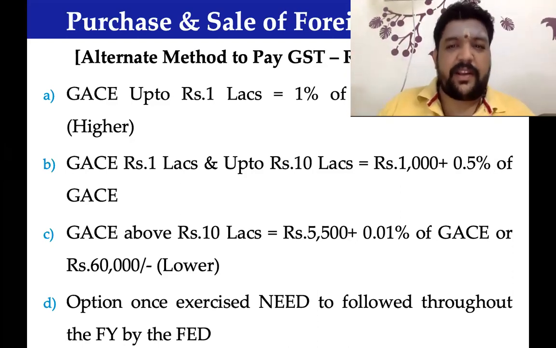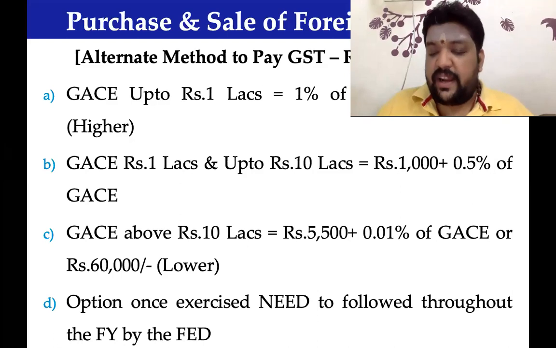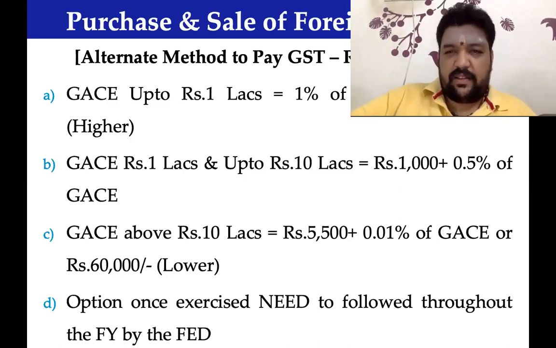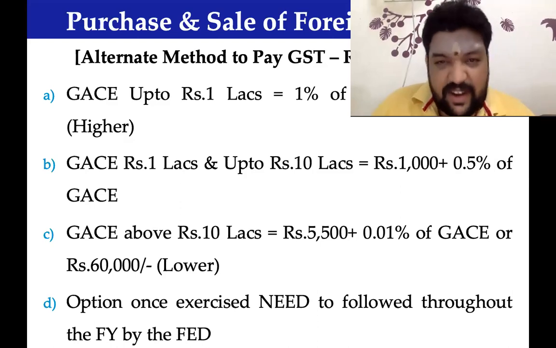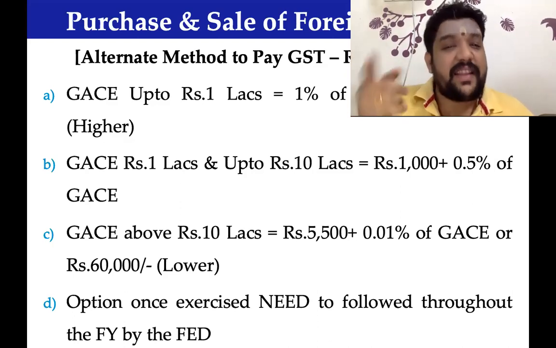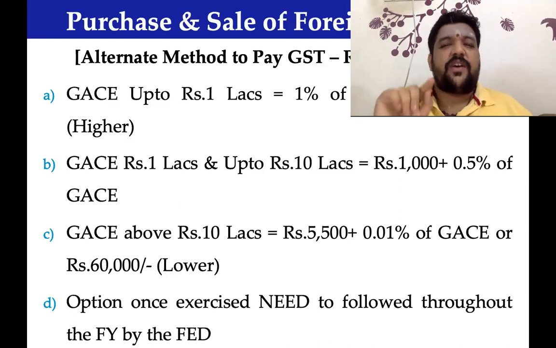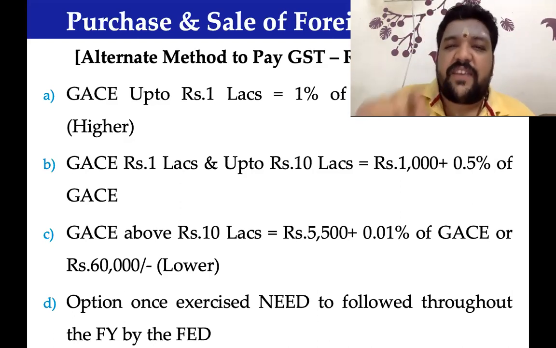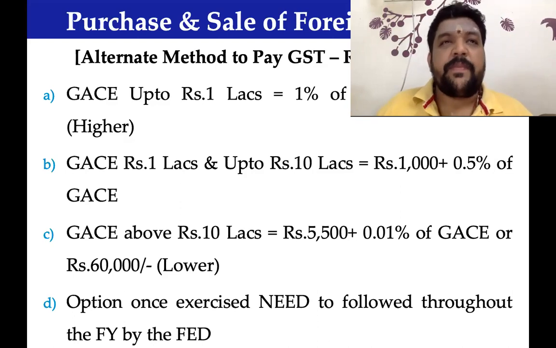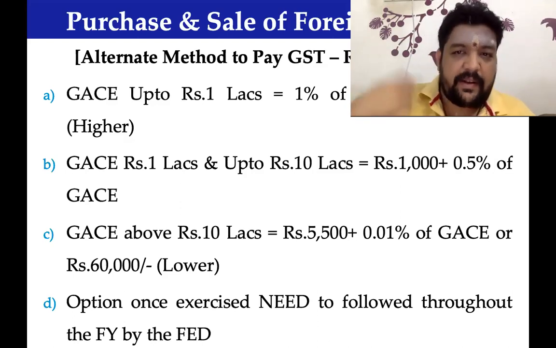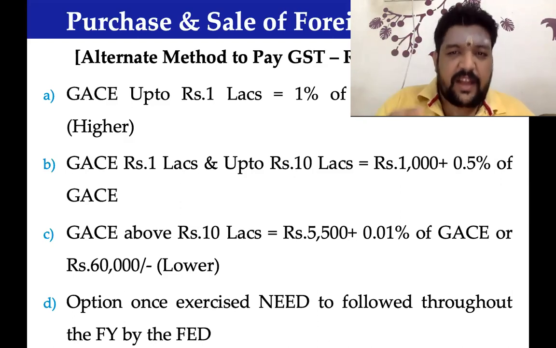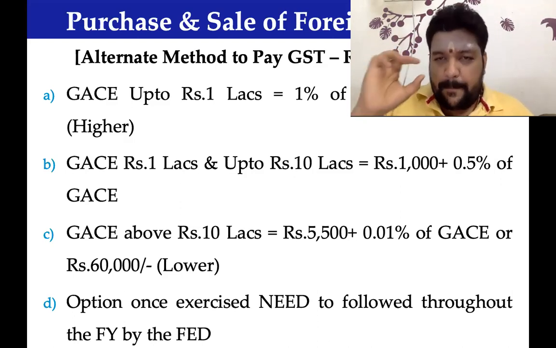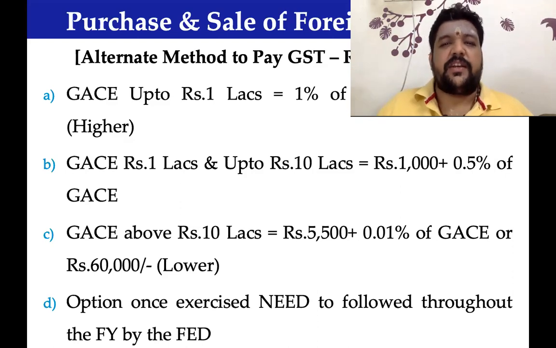There would be a possibility that somebody is exchanging only $100, same 70. The foreign exchange dealer buys $100. 100 into 70 is 7,000 rupees. 7,000 into 1% is 70 rupees. At that time, 70 rupees or 250 rupees, whichever is higher, will be the value of supply. Sir, does it need to be determined per transaction, qua transaction? The answer would be yes. Every transaction it has to be determined.